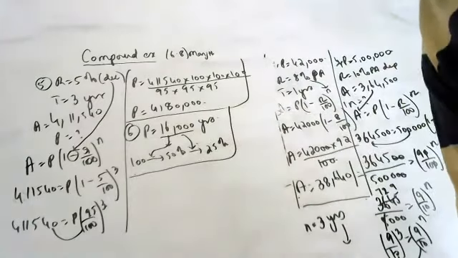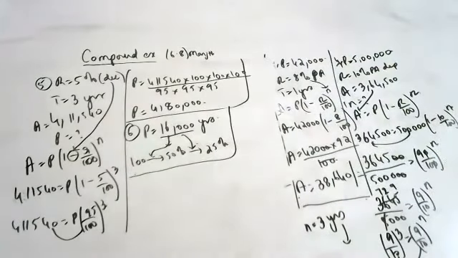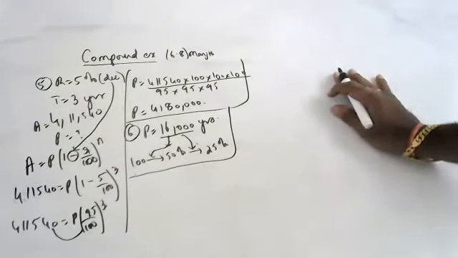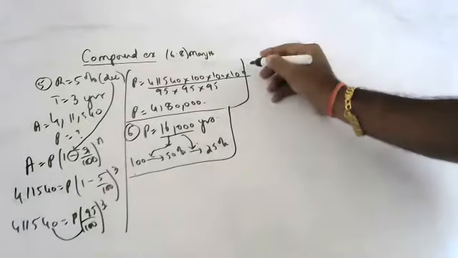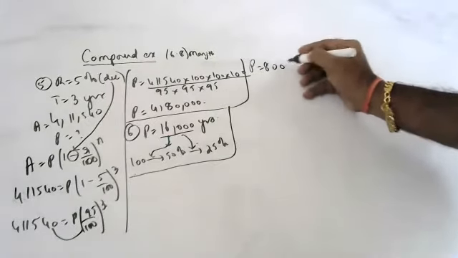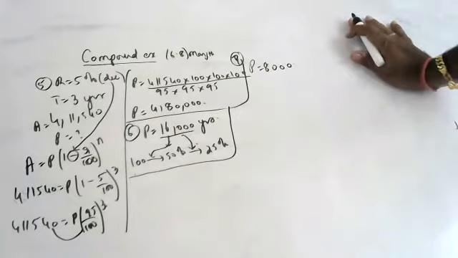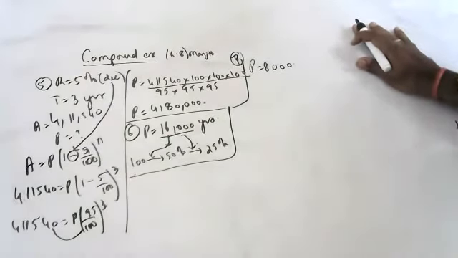One more question. Sujit, you tell this. Sujit, are you there? Yes, sir. 8,000 workers were employed by a company. At the end of the first year, 5% of the workers were retrenched.